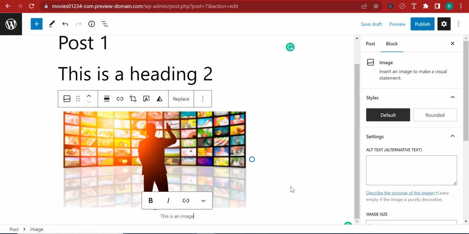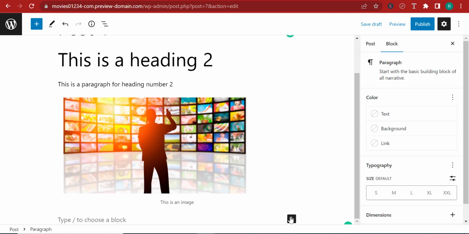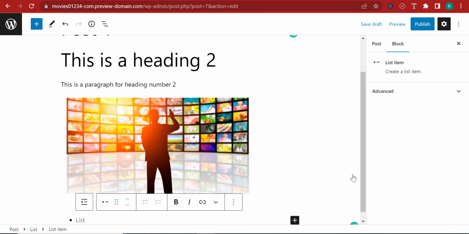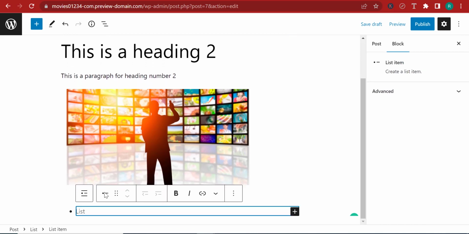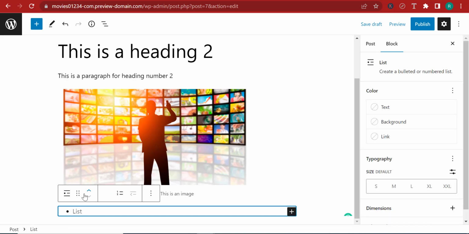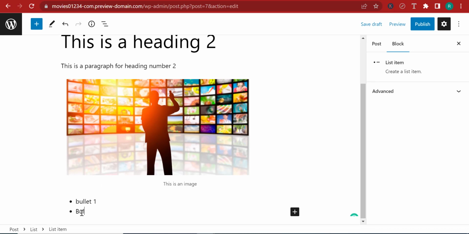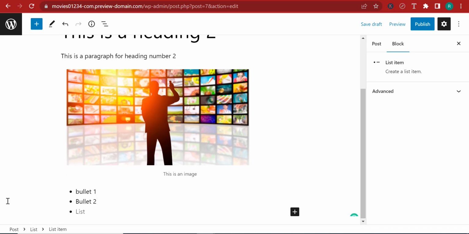Now, there are a lot of blocks, and we don't really have the time to go through all of them here. I'm going to do my best to show you a couple of them. So if I click over here, you have the gallery block, you have the list block. Let's try the list block over here. Now, for the list, you have choices here. We have the bulleted list and the numbered list. The bulleted list is this one. So bullet 1. And if I scroll down and write bullet 2, this is what a bulleted list is.